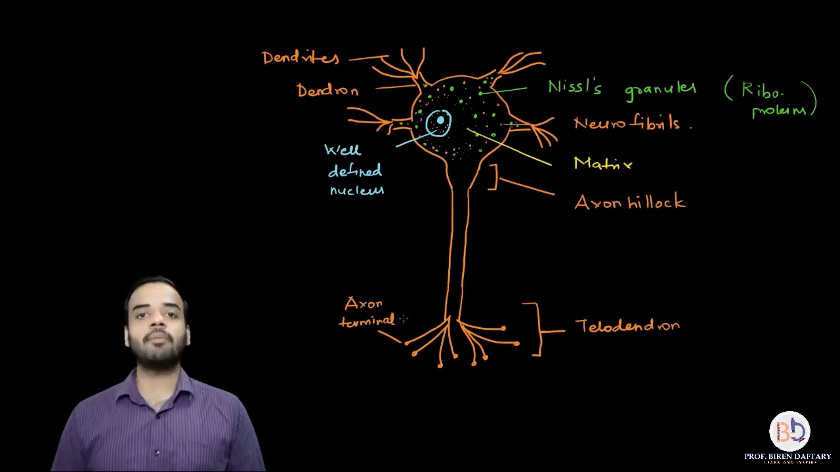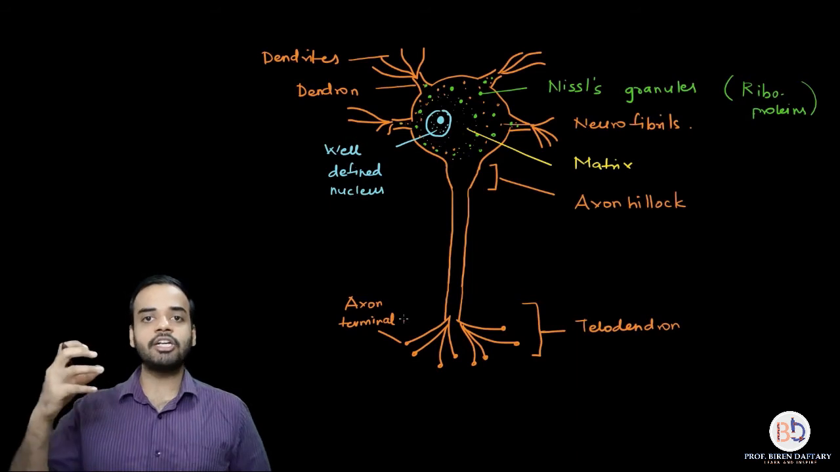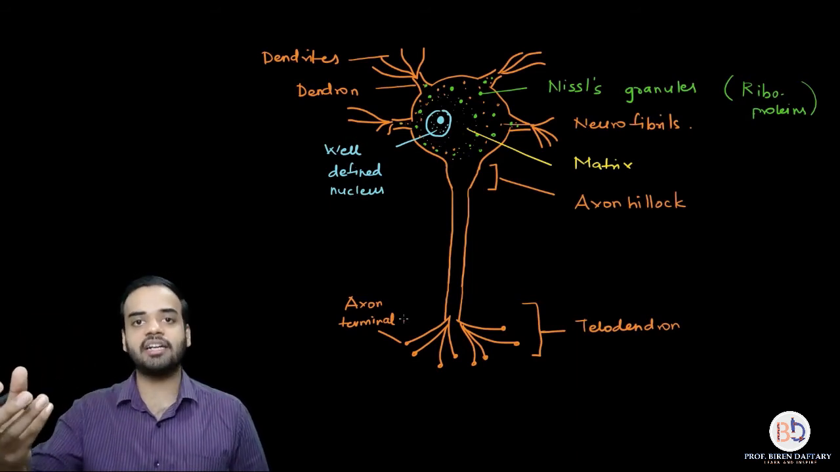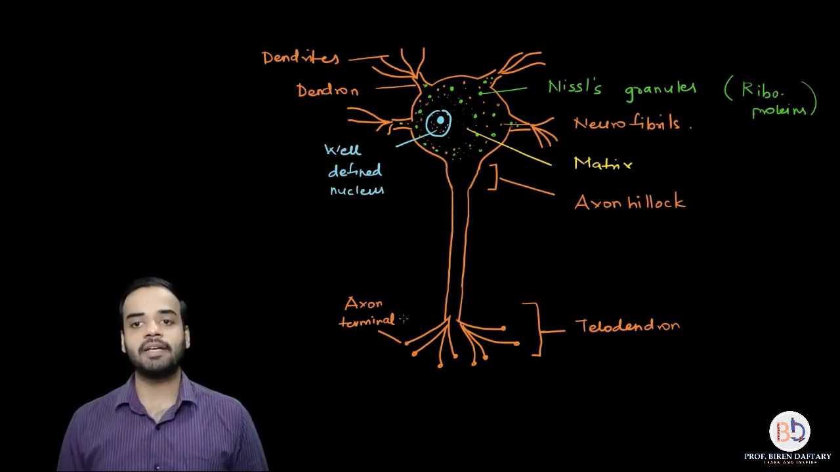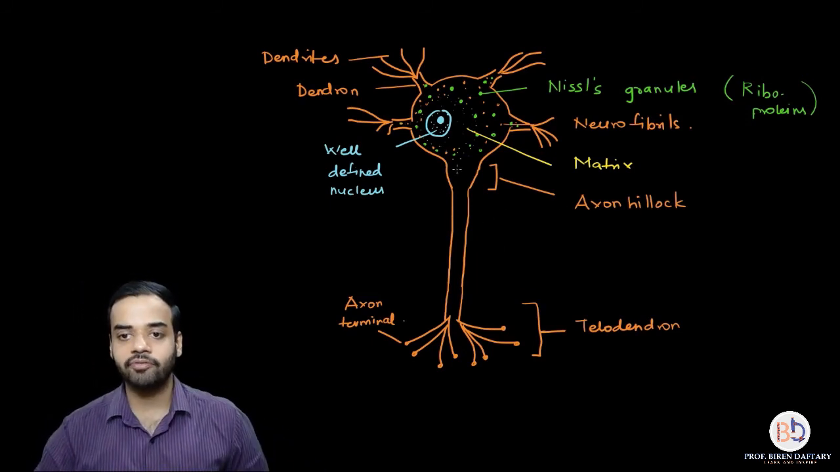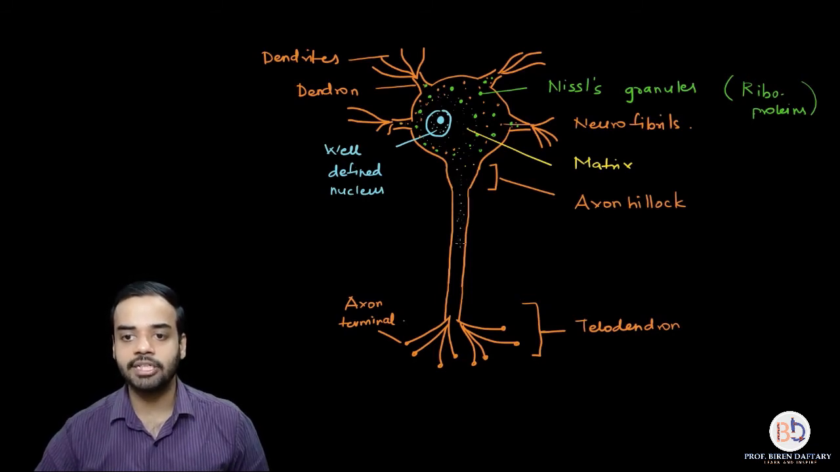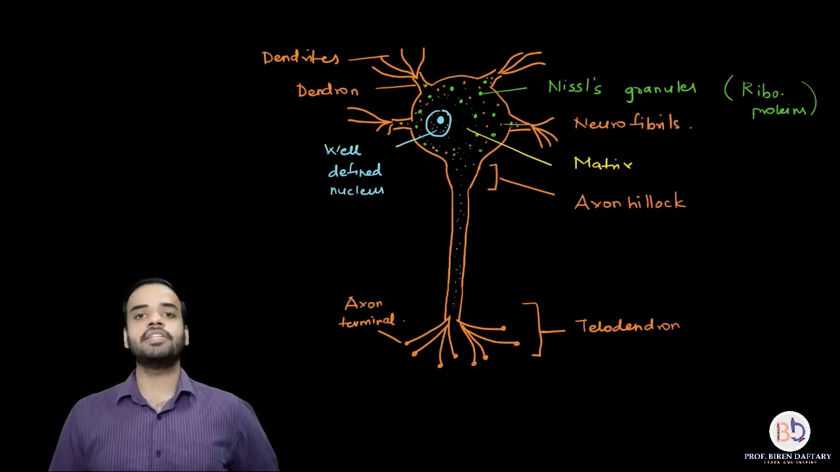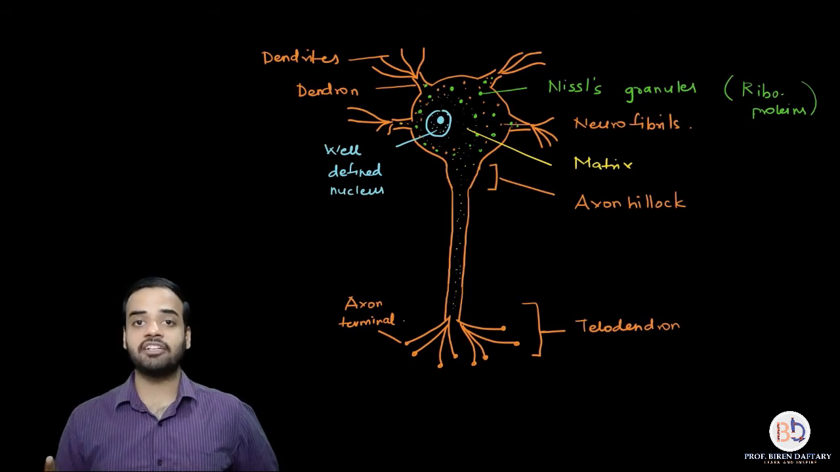Now talking about the axon, the cytoplasm of the cyton is continuous with the cytoplasm of the axon. We have already shown the cytoplasm with yellow color, so let me show the same cytoplasm in continuity with the axon. I am showing these yellow dots. Please remember, Nissl's granules are absent in the axon. Nissl's granules are only present in the cyton.